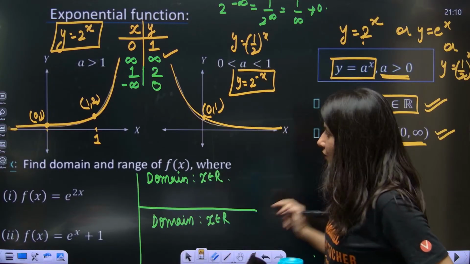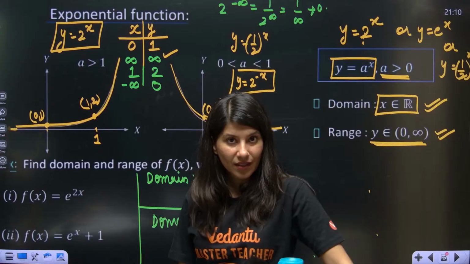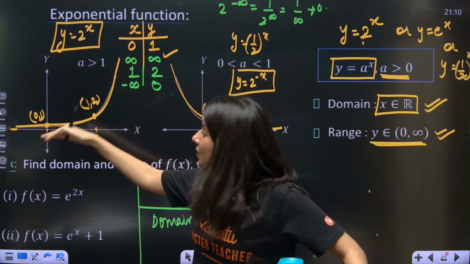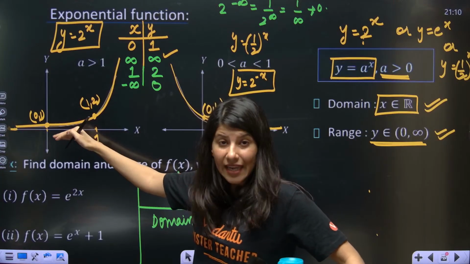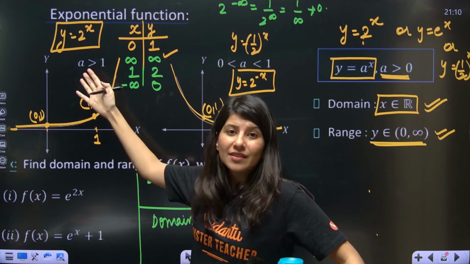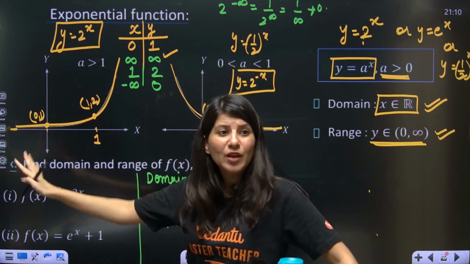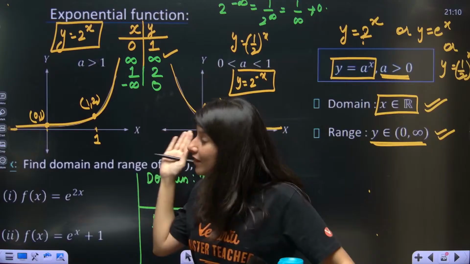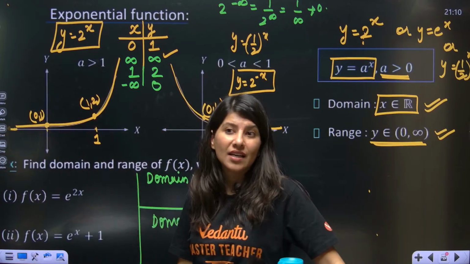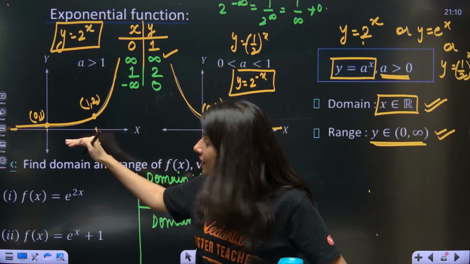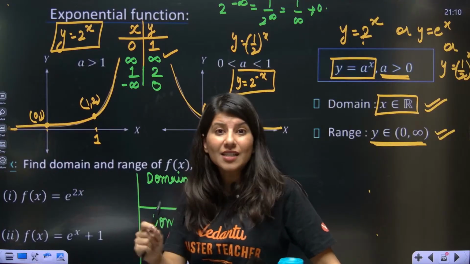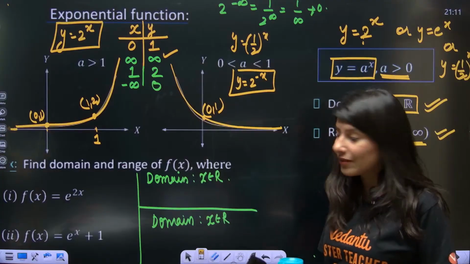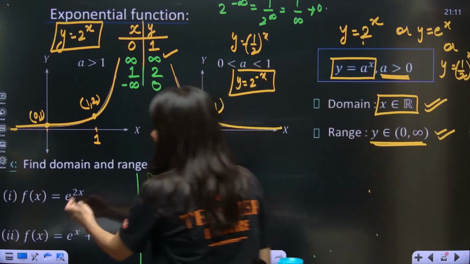So e power 2x. With the graph itself, it is quite visible that your range is only positive values because there is no graph below the x-axis. Can you see any graph below the x-axis? No. The graph is not even touching the x-axis. It is always above the x-axis. So that is why the range is only positive values for any exponential function, by the way. So again, e power 2x.